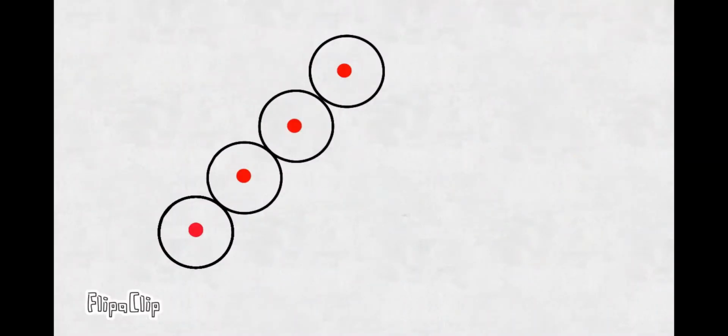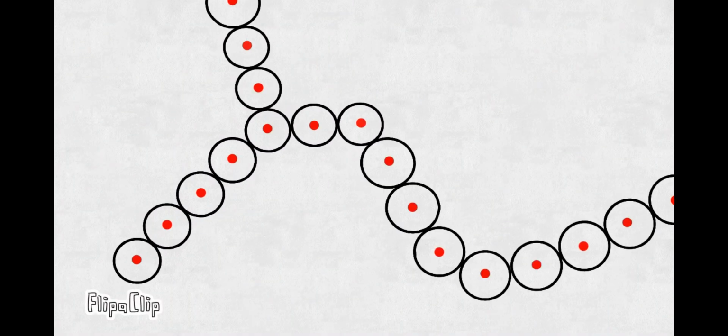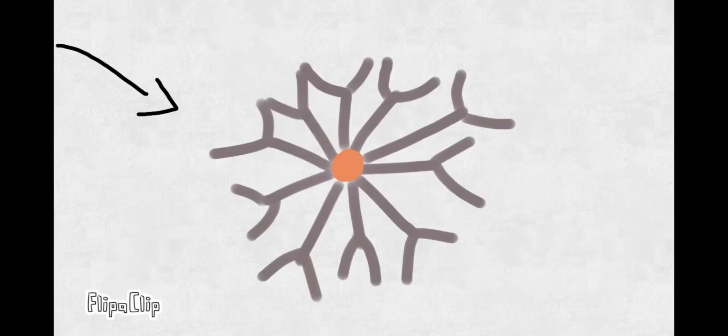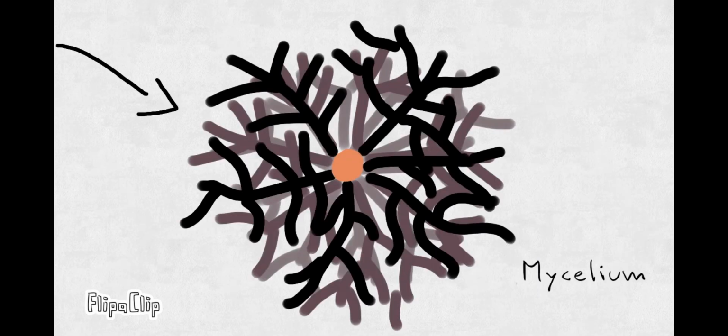In Ascomycetes, their hyphae are divided into cellular compartments by walls called septa. Septa allow molecules, cytoplasm, and some organelles to move between the cells. When these hyphae keep growing, they will form a mass called mycelium, which is just a collection of all the hyphae. By the way, they look different for each species.